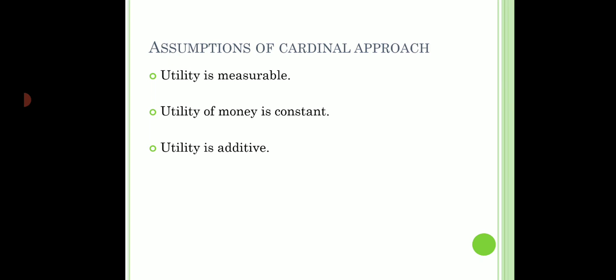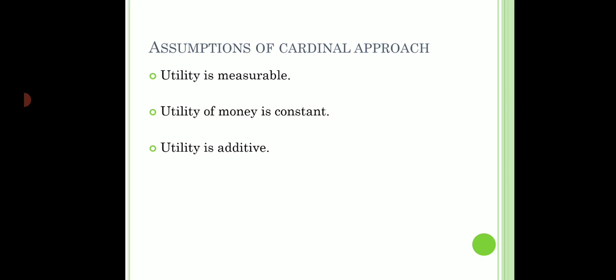So in economics, we basically presume money as just like any other product. So we are going to understand the utility behavior, but the assumption that we are taking over here is that money's utility is constant. Every unit of money gives me equal satisfaction. And the third is utility is additive.